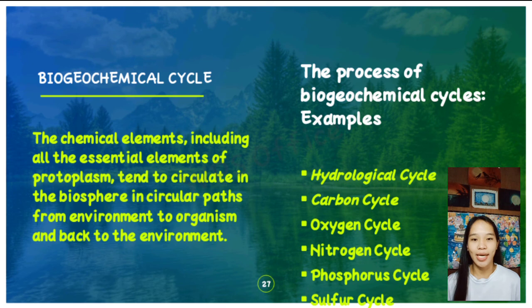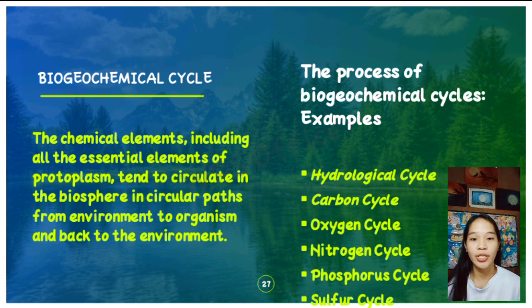First is the hydrological cycle. The hydrological cycle is the most important cycle as it involves the interchange of water between the Earth's surface and the atmosphere. Carbon cycle: it is where carbon is exchanged among the biosphere, geosphere, hydrosphere, and atmosphere. Next is the oxygen cycle. In the oxygen cycle, plants release oxygen during photosynthesis.